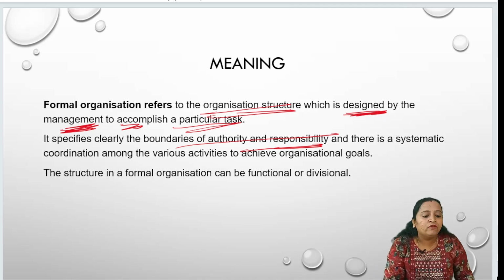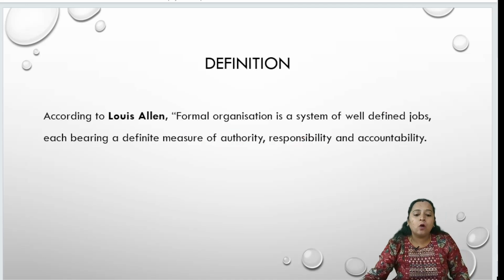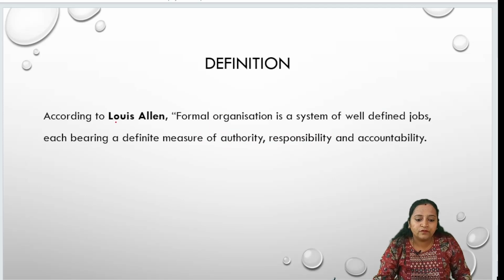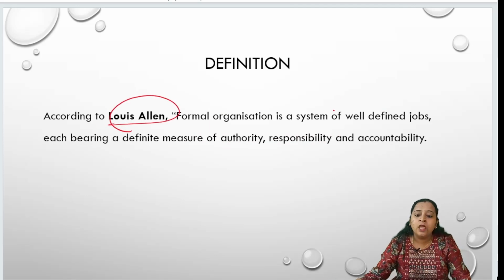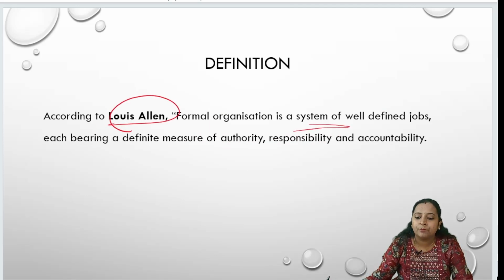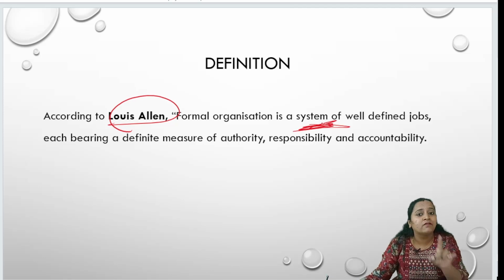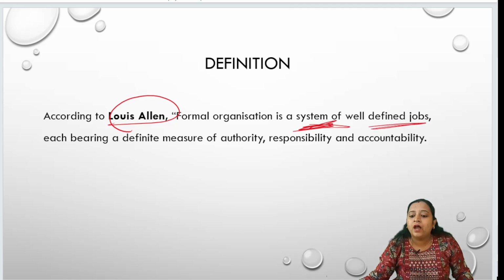Now quickly we'll move on to the definition. According to Louis Allen, formal organization is a system developed by the management of well-defined jobs.